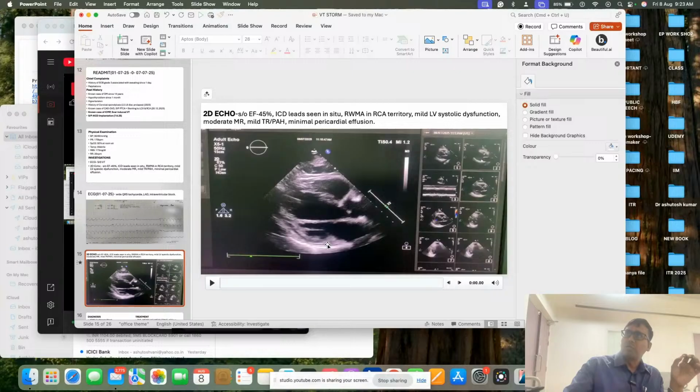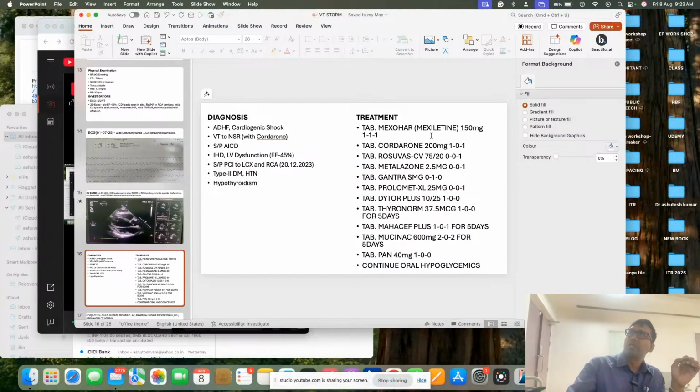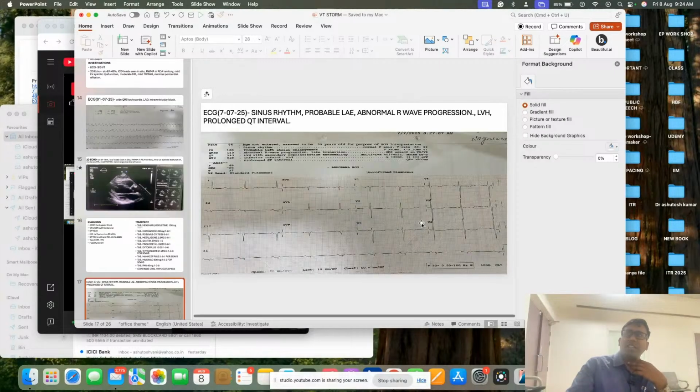Okay. So there is an aneurysm, and we have given so many drugs, starting from Mexiletine, Amiodarone, Rosuvastatin, Metolazone, Prolomet. So three anti-arrhythmic drugs have been given, whatever possible, and none are able to terminate or take control of the VT. It is still happening. In this scenario, he came to us last month, and then we planned that we have to go for VT ablation.